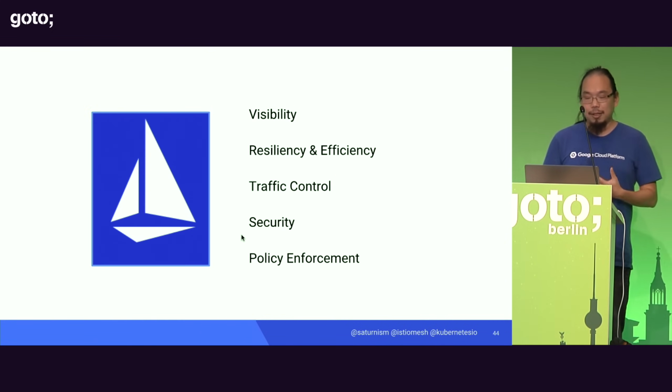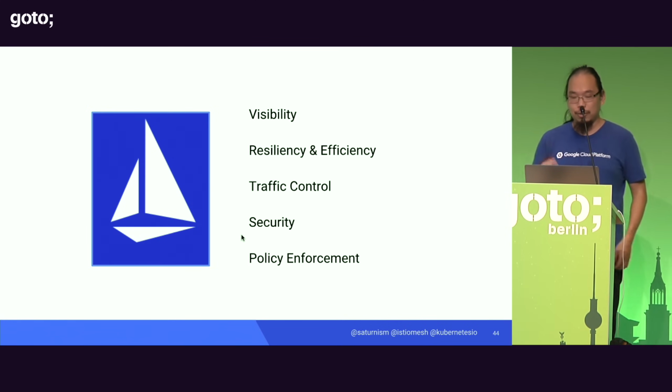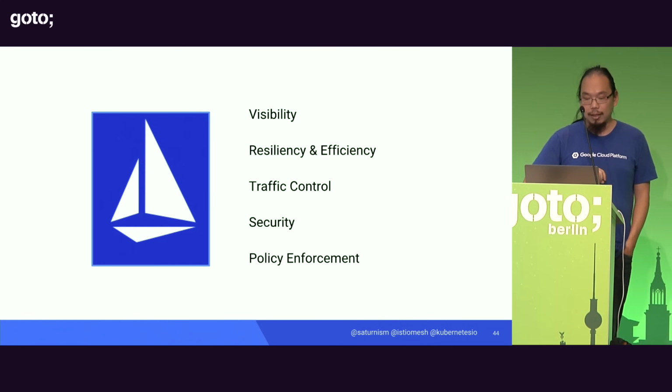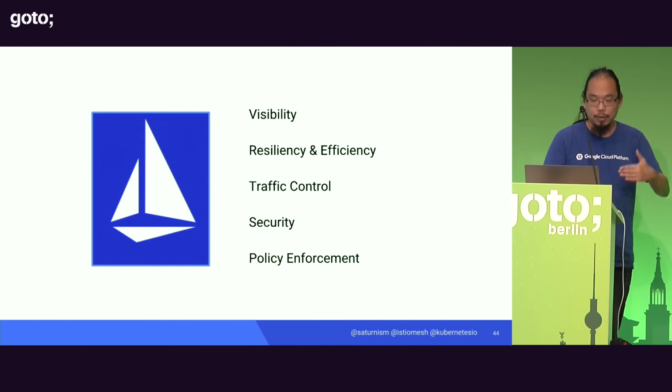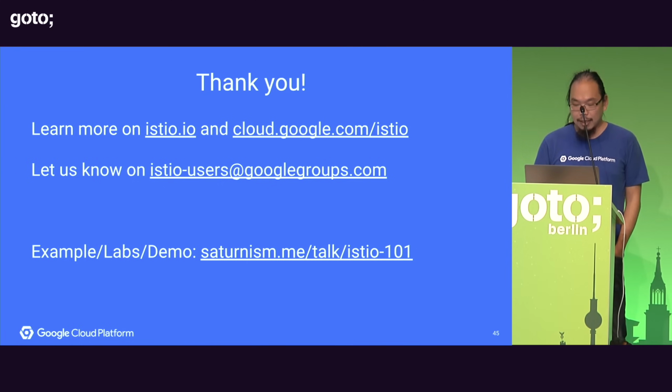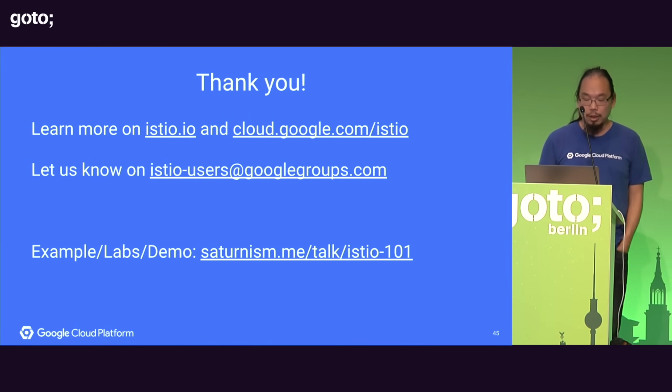Just remember, Istio is a pretty neat tool that you can apply in your Kubernetes cluster today. You can also run it outside of the cluster as well. And then you can get visibility, resiliency, and you can control your traffic all through the same control plane through Istio. Okay?